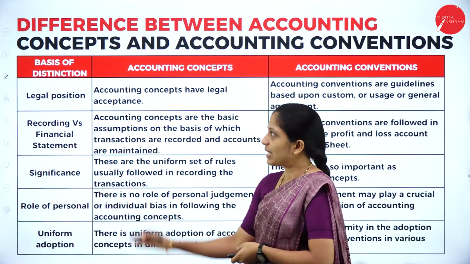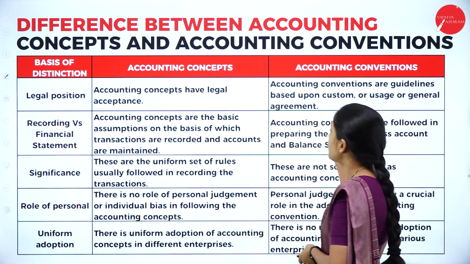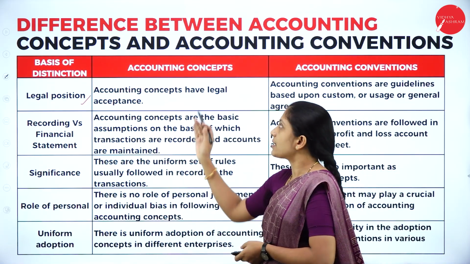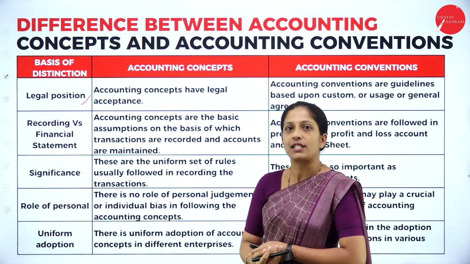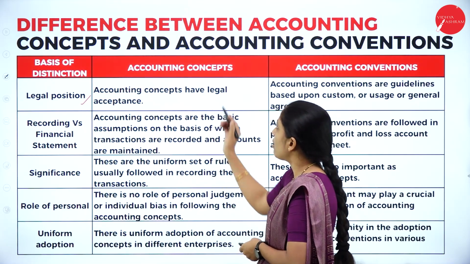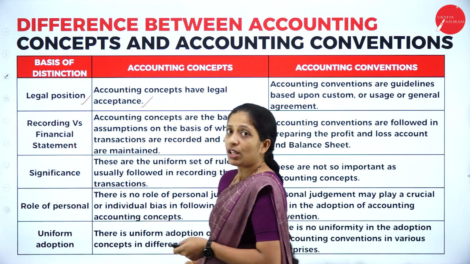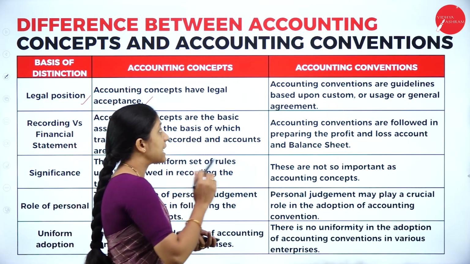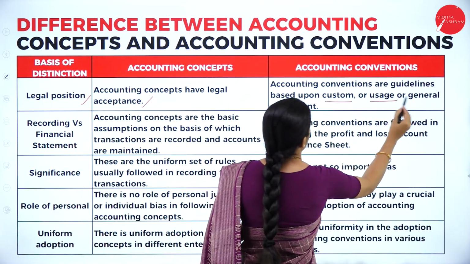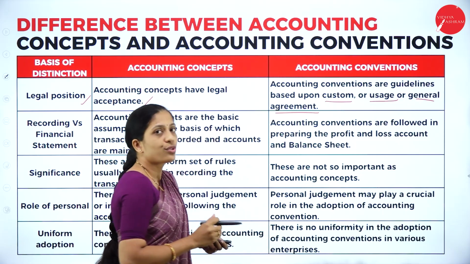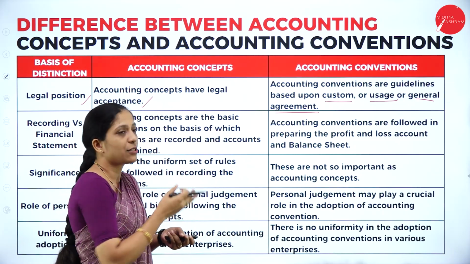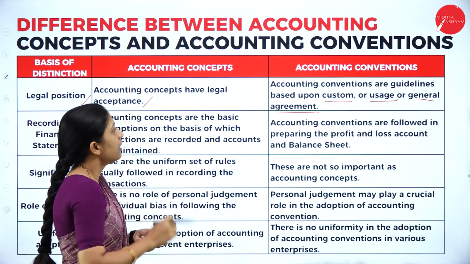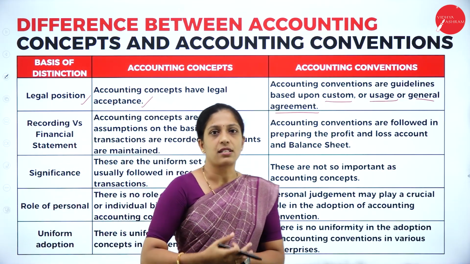Now coming to the first basis of distinction between accounting concepts and accounting conventions. The first one is legal position. So let us see what the legal position of accounting concepts and accounting conventions is. Accounting concepts have legal acceptance, so they can be accepted legally. Whereas accounting conventions are guidelines based on custom, usage or general agreement. So it has been accepted as guidelines based on custom or usage or general agreement. So this would be the first difference.